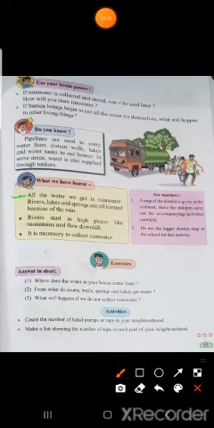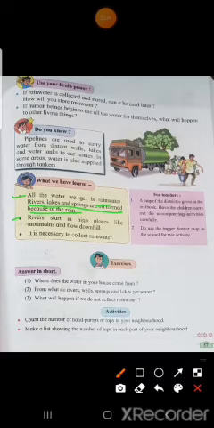All the water we get is rainwater. Rivers, lakes, springs are all formed because of the rain. Means rain is the main source of water. Whatever water is available on earth, it is due to rain. And rivers, lakes, springs, all these are formed because of the rain.